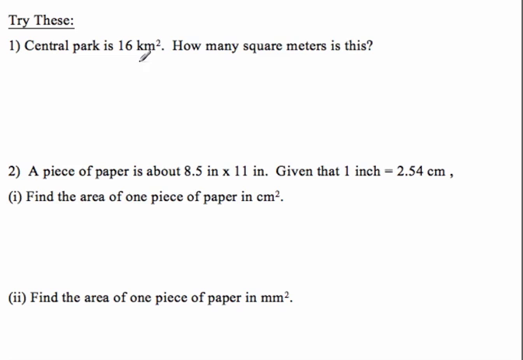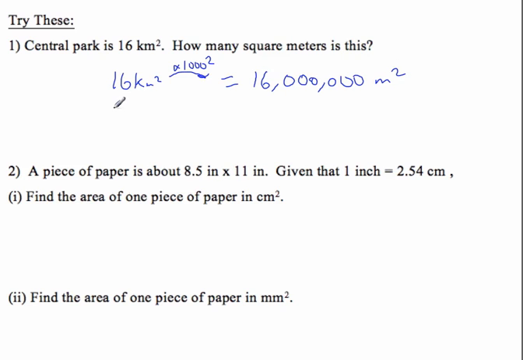Okay, so Central Park is 16 square kilometers. How many square meters is this? Well, normally to get from kilometers to meters we multiply by 1,000, but I'm going to multiply by 1,000 squared. That's multiplying by a million, so it's going to be 16 million square meters.